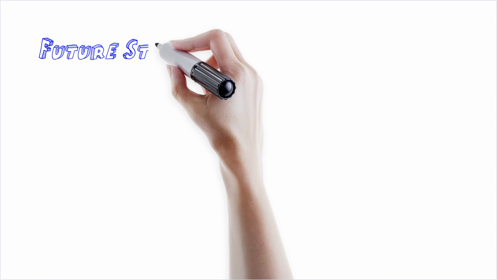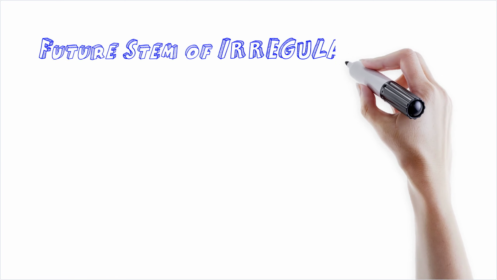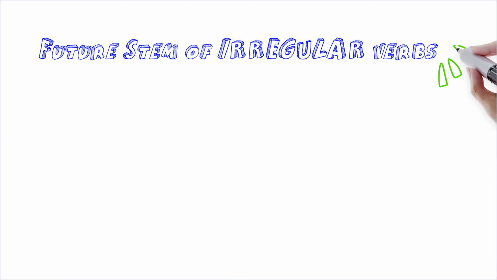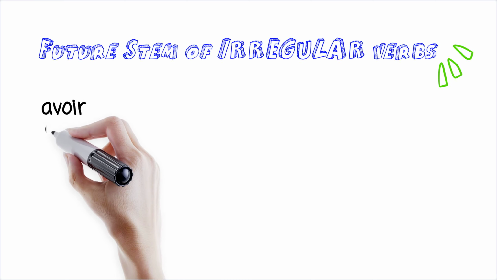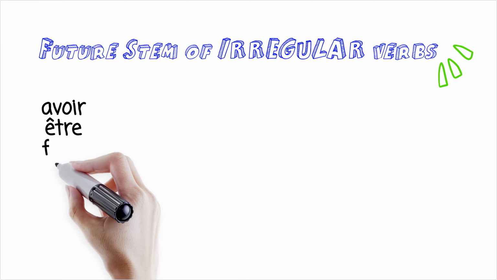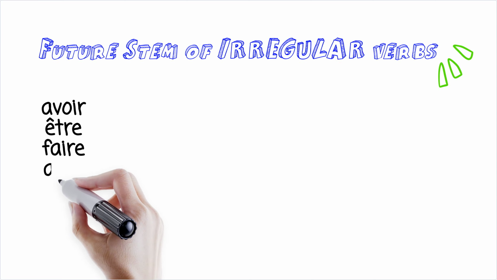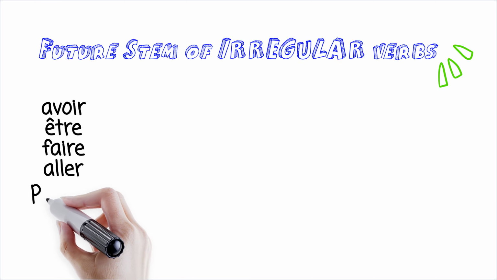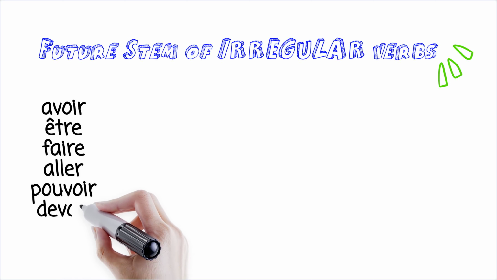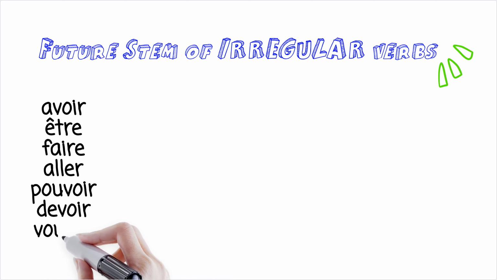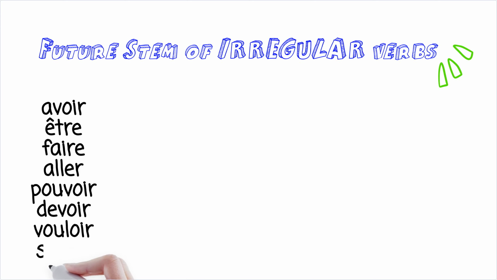But what happens when we want to form the future tense with a verb that is irregular? That means it doesn't follow the pattern. And the verbs that are irregular in the future are our usual suspects, verbs like avoir, to have, être, to be. Faire, to do or to make. Aller, to go. Pouvoir, to be able. Devoir, to have to. And vouloir, to want, so our modal verbs there. And savoir, to know. This isn't all of the verbs that are irregular, but I'm just going to show you what happens with these first.